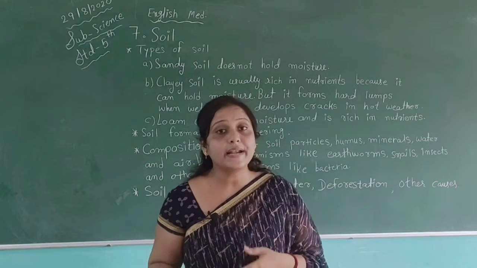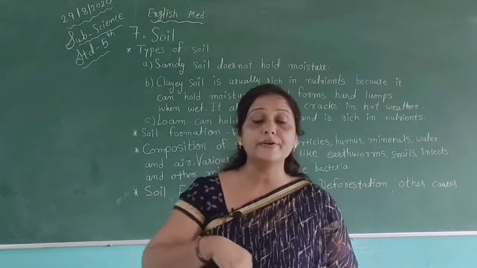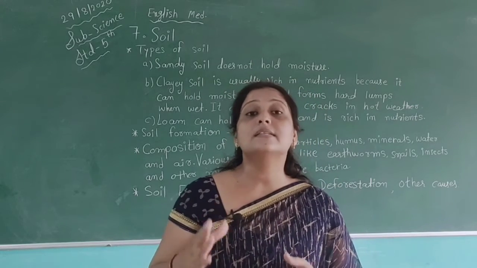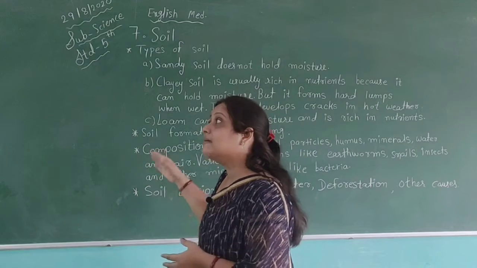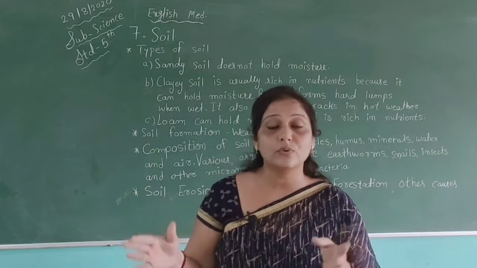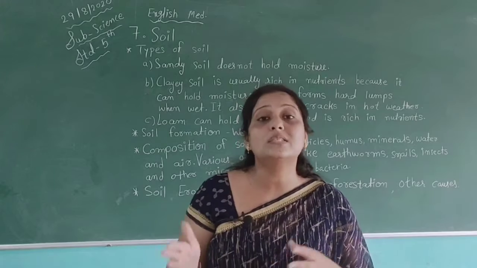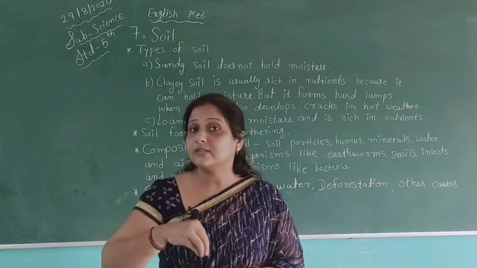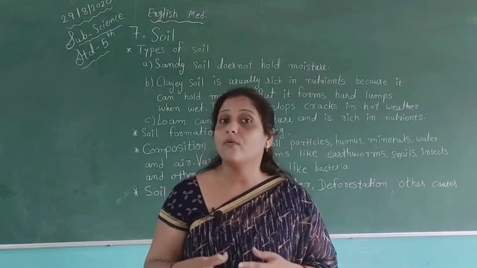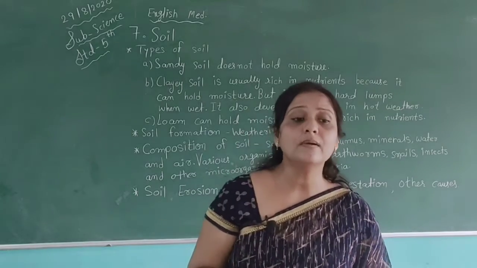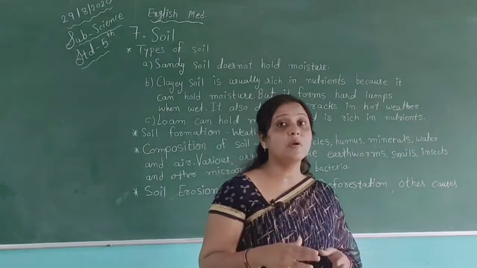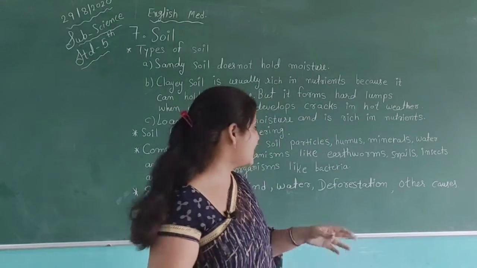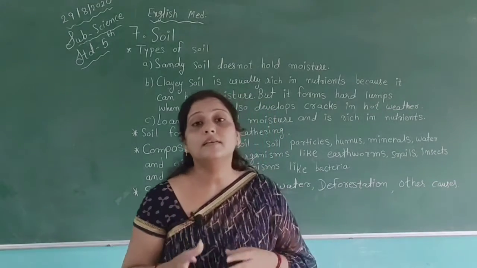In soil erosion, the fertility available on the top layer of the soil flows away with the flow of wind or water, and the soil becomes eroded. This is called the soil erosion process. In this process, we lose the fertility of the soil, because the fertility stays in the top layer, and it is lost with the wind and water. We have some factors which cause soil erosion, for example, wind, water, deforestation and other causes.